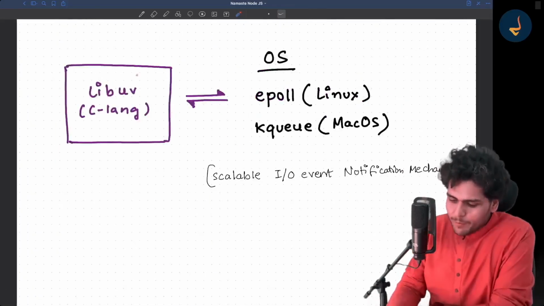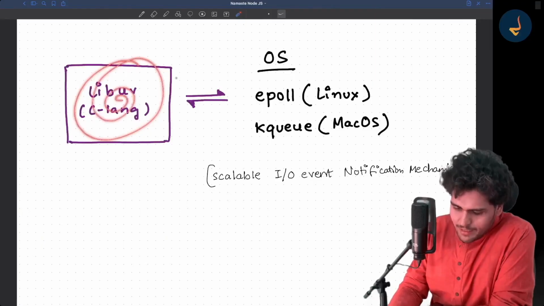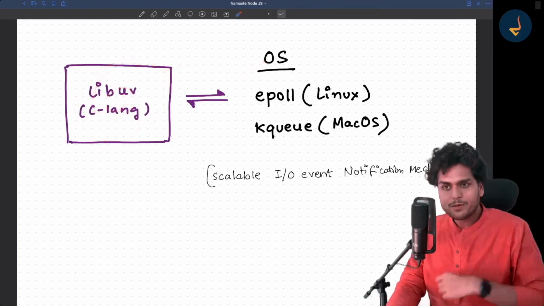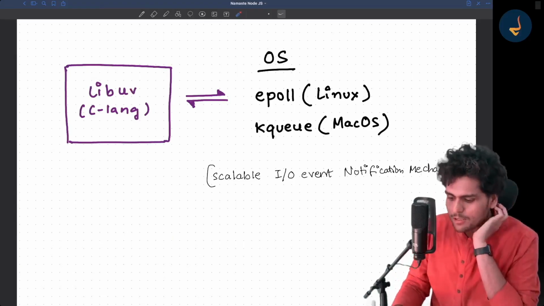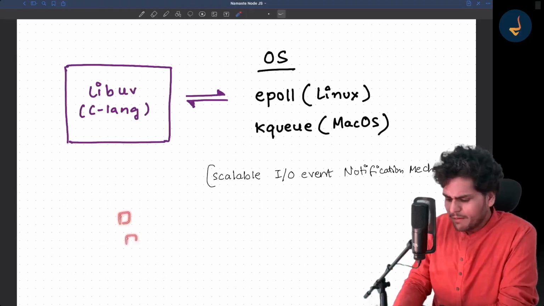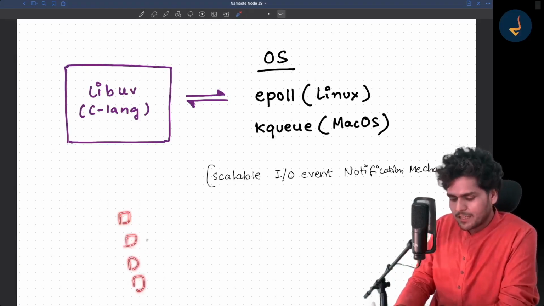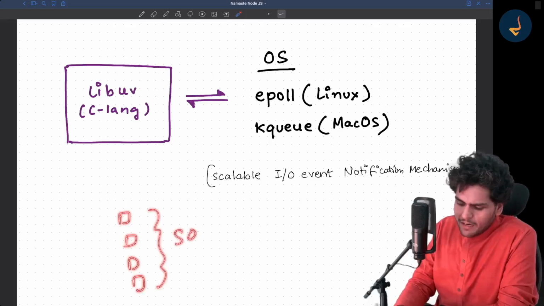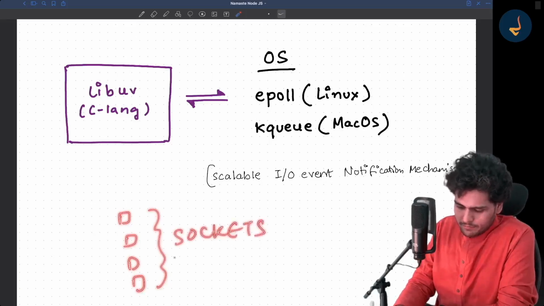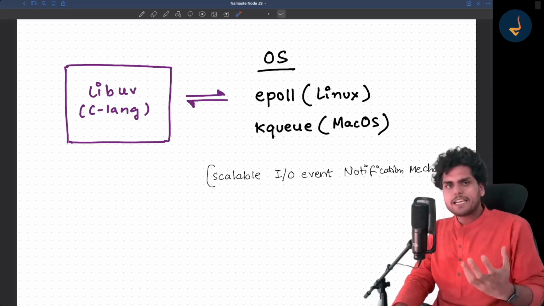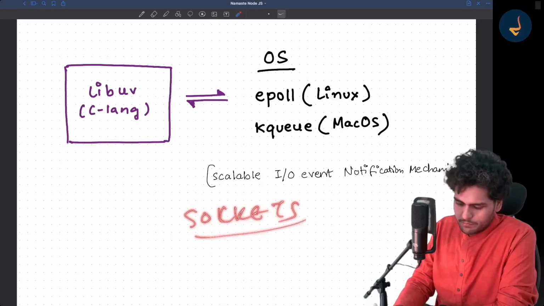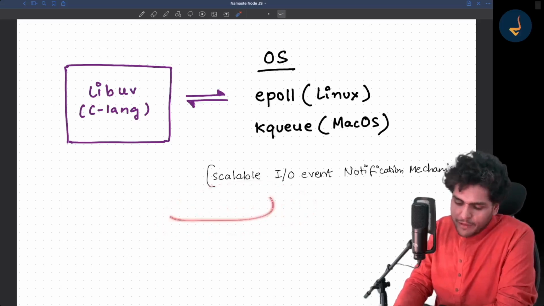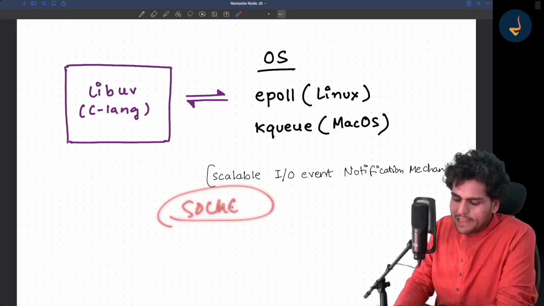So in the libuv library, how does it interact with the OS? We will have to understand that. Suppose you have to do any sort of networking. Whenever you do some networking in a server, it is done on sockets. All the networking happens on sockets. There are different sockets, all the connections.